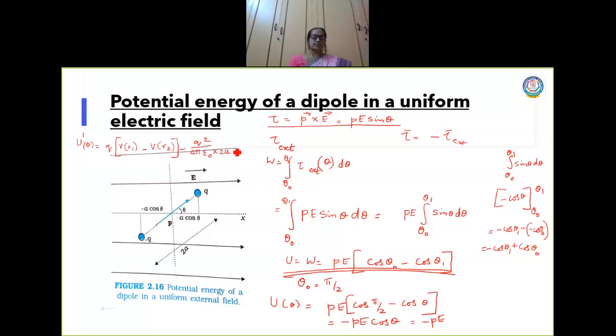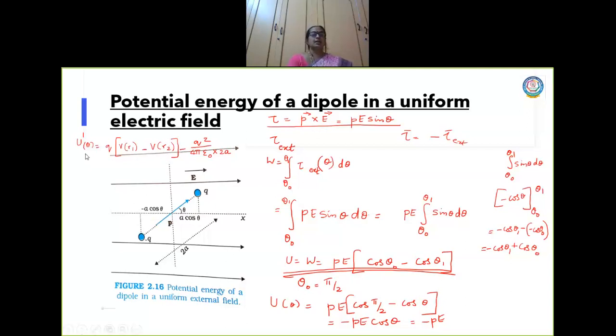Can I explain this to you? Now here we considered potential energy due to a system of charges. If you want to understand this, you have to go through the previous topic. Now this is equation 2.29, which is on page number 65. That is q of v at r1 plus q of v at r2 plus q1 q2 by 4 pi epsilon naught r12 we wrote, right? Same equation I have written here.